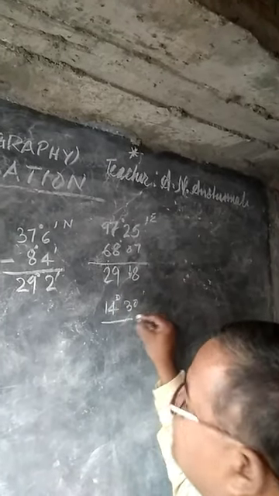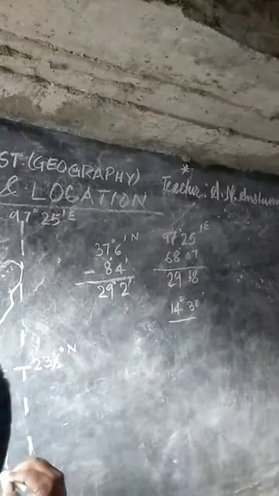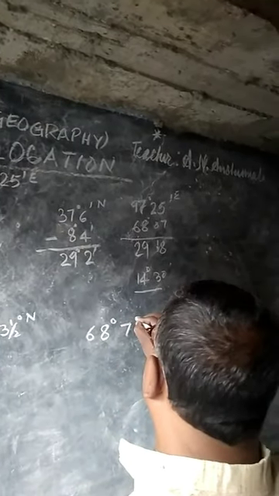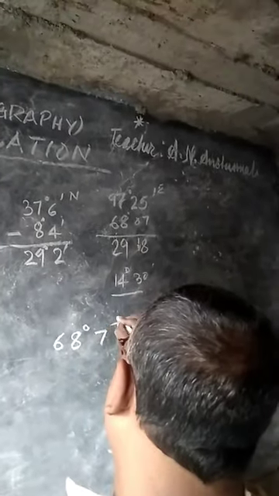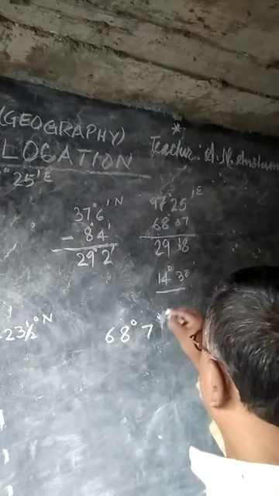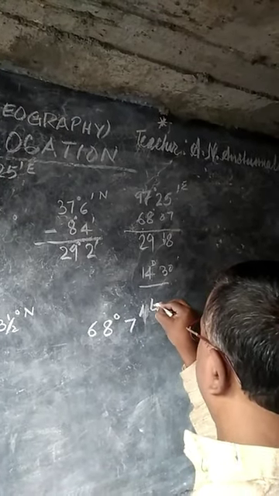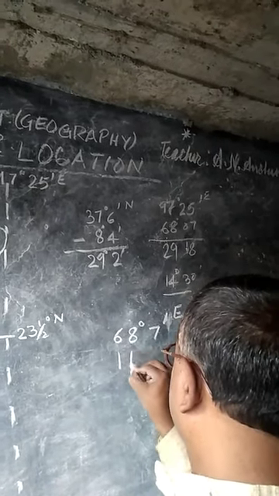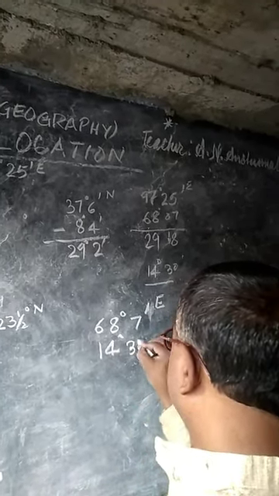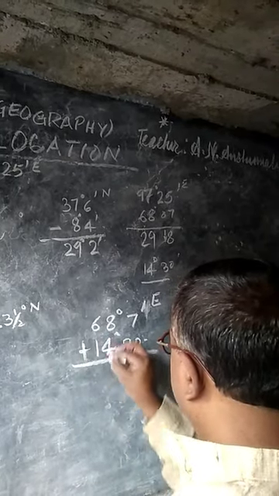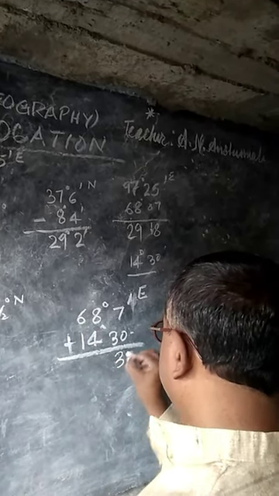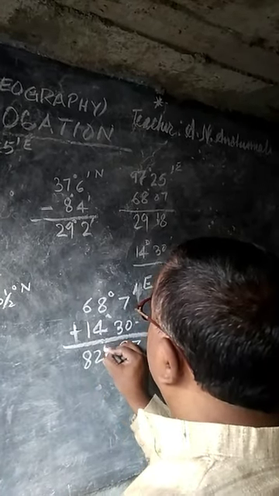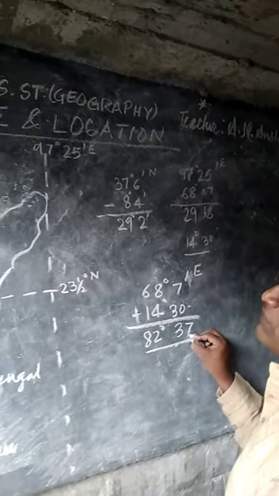Then 68 degree 7 minute is added to 14 degree and 30 minute, becoming 82 degree 37 minute.